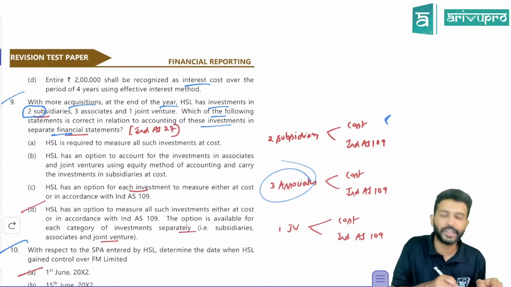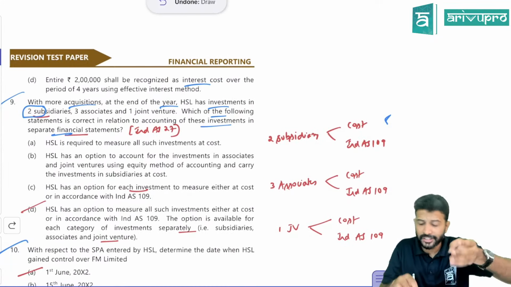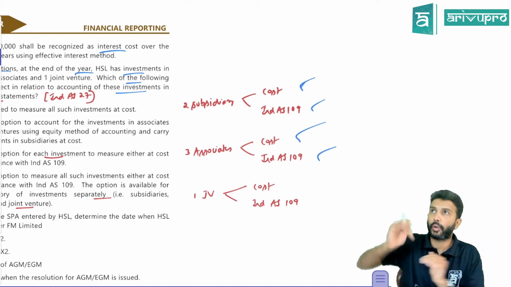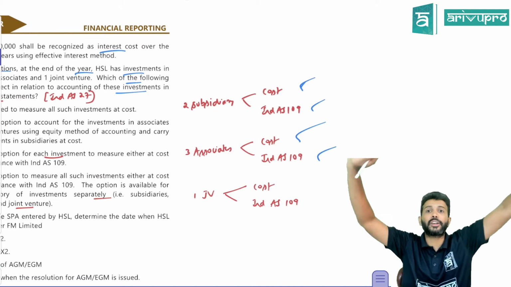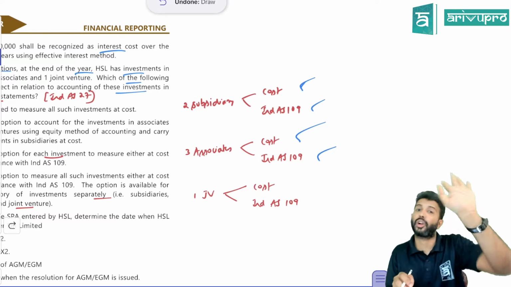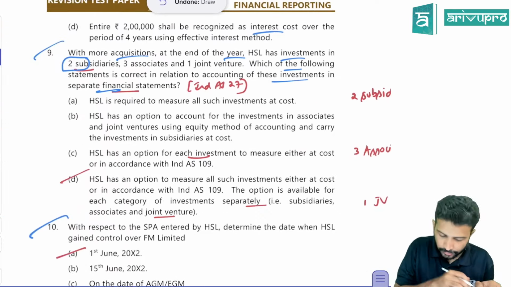Similarly, if you have 3 associate companies, for all the 3 associates, either go for cost or for all the 3 associates, go for Ind AS 109. For one associate, I'll apply cost, for another 2, I'll apply Ind AS 109. Like this, the partiality within the associates, you cannot do it. Okay, that is the option. Hence, you'll have to select that.